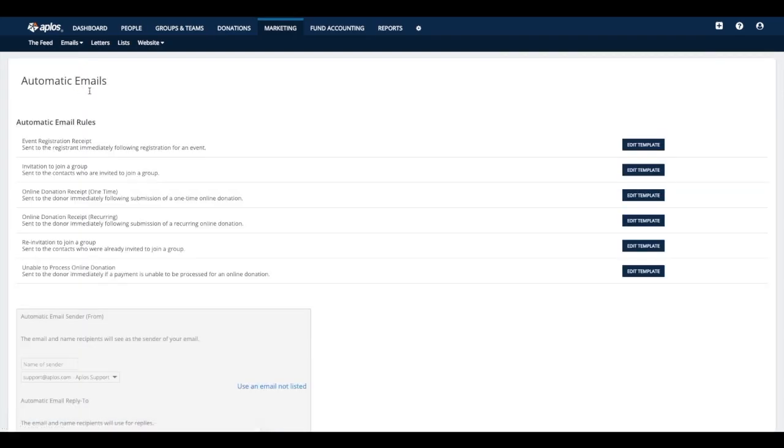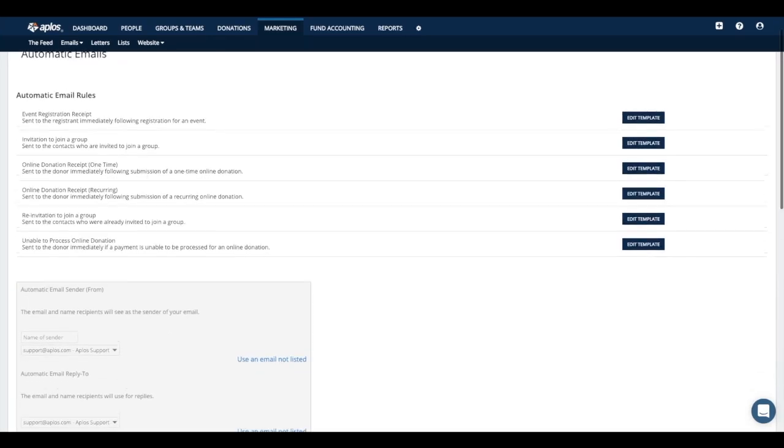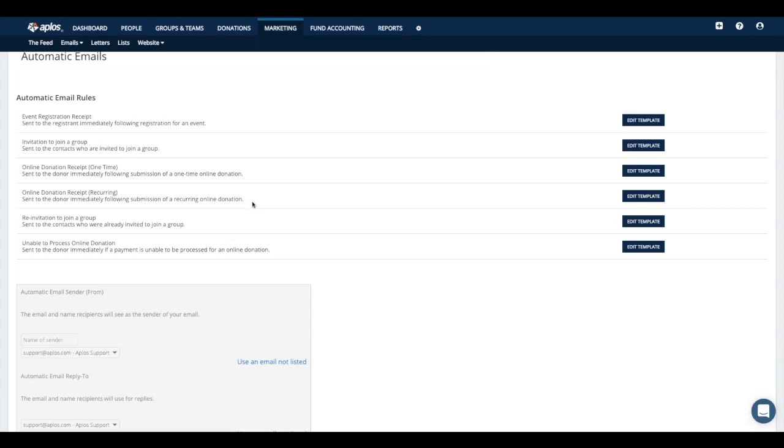All right, and this last tab for automatic emails here, this refers to those emails that we automatically send out on your behalf. So like I was mentioning earlier with the event registration tool or with online donations, these are the templates that you can review for the emails that we send out to your people. So you can see the one for event registration, or for those who gave a one-time donation, or if it was unable to process. You can review all those templates there. There isn't much information that you can edit on those templates since we have it set up so that it's required to say those certain things, but you can add on to those email templates if you wanted to.